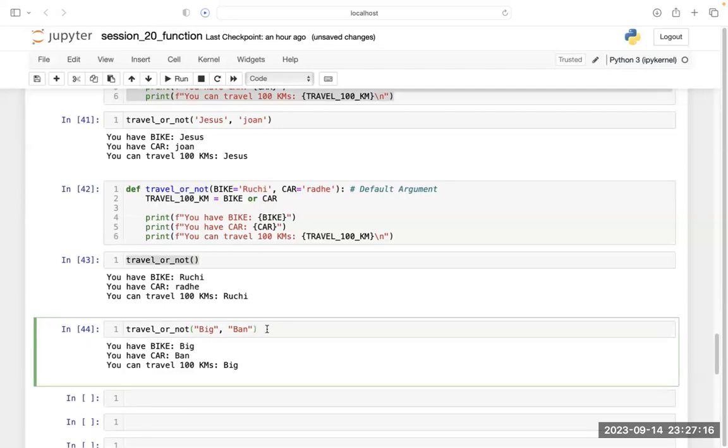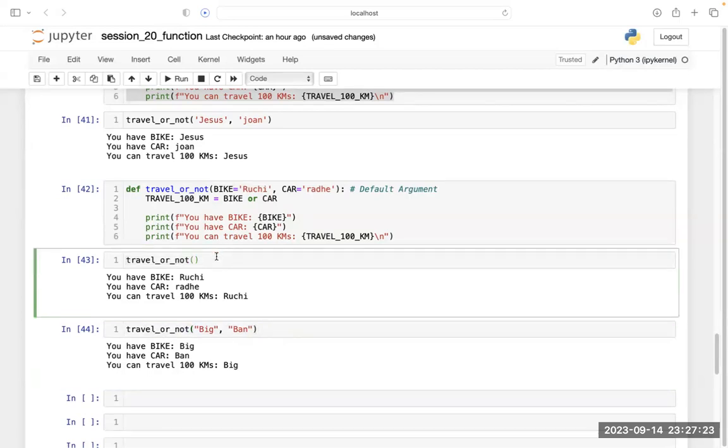Why are you people lost somewhere? What is the difference between these two? Can you guys speak something? Yes. So what is the difference between these two things?